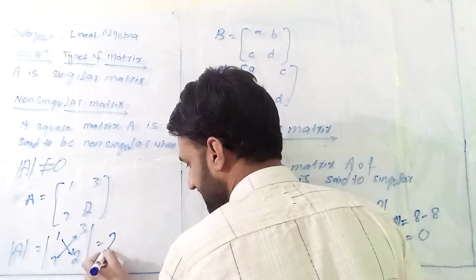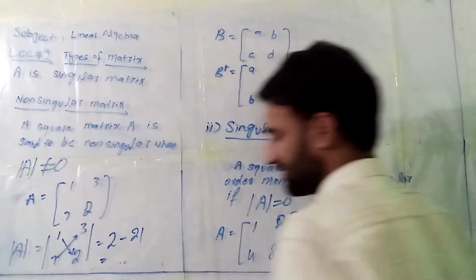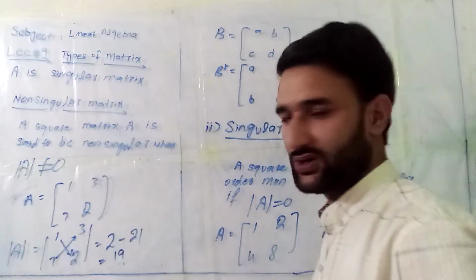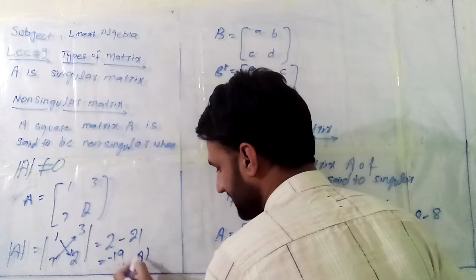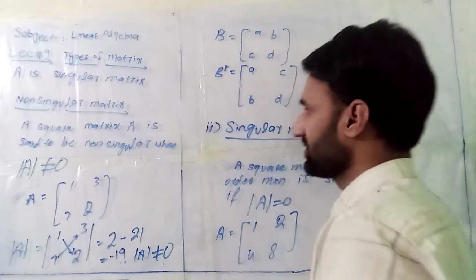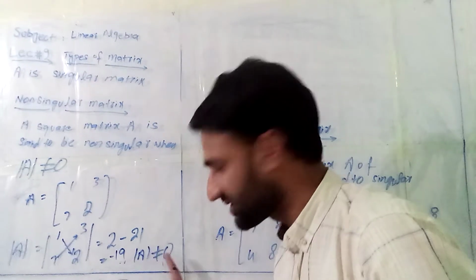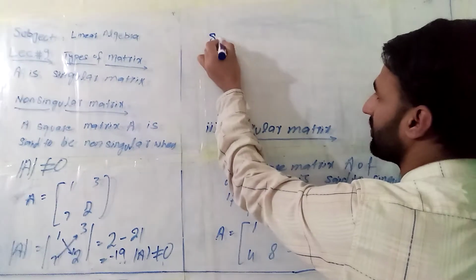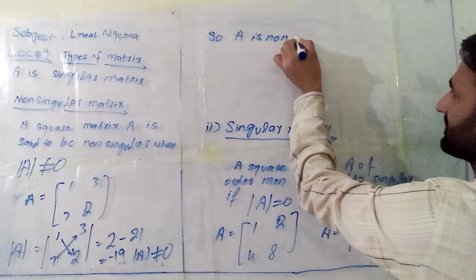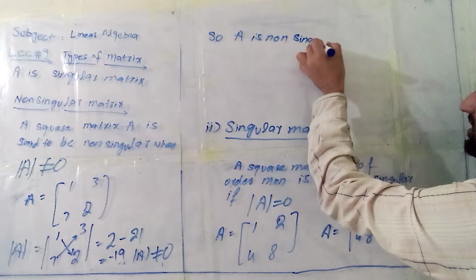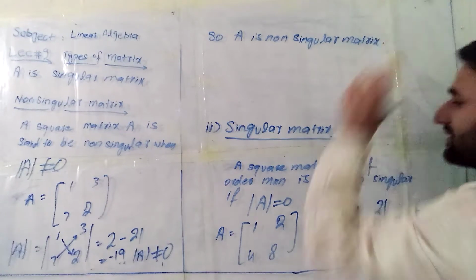We can notice that 2 minus 21, then what will be the answer? It is minus 19. So the determinant of A is not equal to 0, so A is a non-singular matrix. Right. Now I move forward.